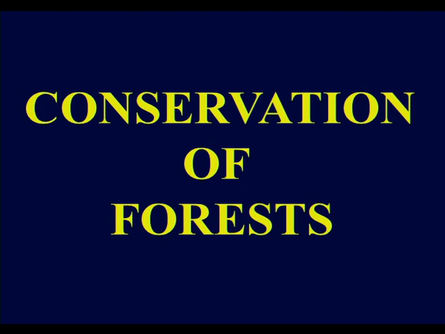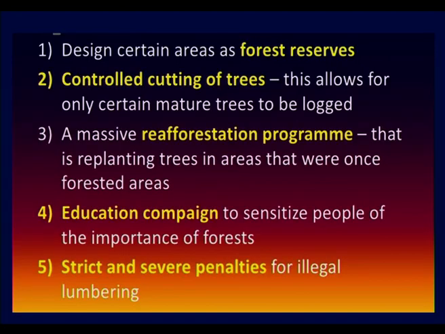Now the next one is what has to be done. If we go on continuously destroying the forest, it will cause so many problems. So, you have to protect the forest. How to protect the forest, that we will see. That is the next step, conservation of forest, that is protection of forest. Designate certain areas as forest reserves, that means a particular area has to be declared a forest reserve, where nobody is allowed to enter it and nobody is allowed to cut the plants or anything else. So, they should be treated as forest reserves.